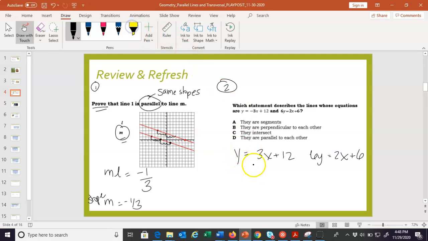Remember, the slope is the number that's in front of the x term when it's in slope-intercept form. So we've got to get the y by itself. To get this y by itself, we just need to divide everything by 6.